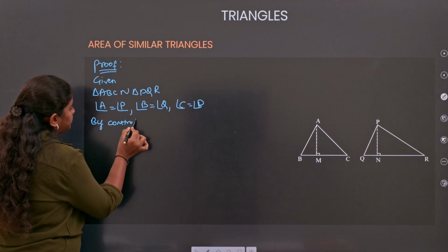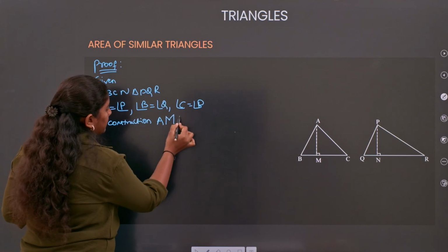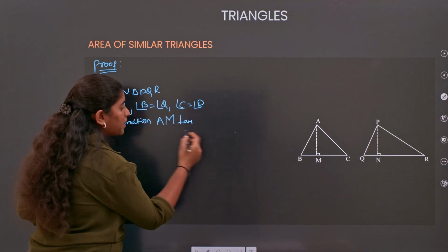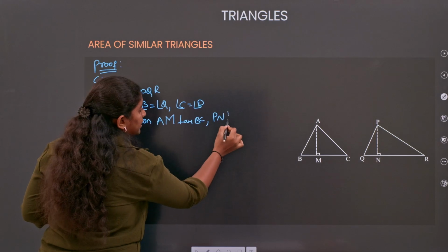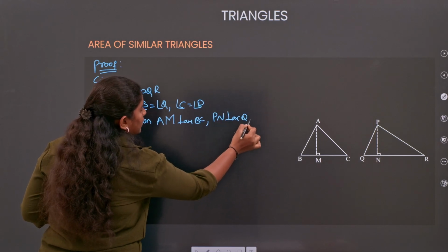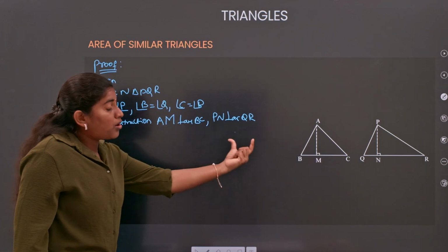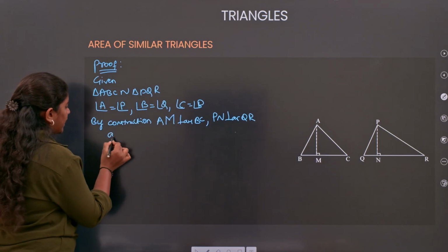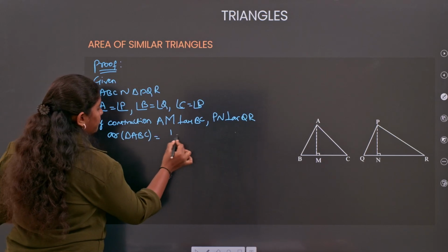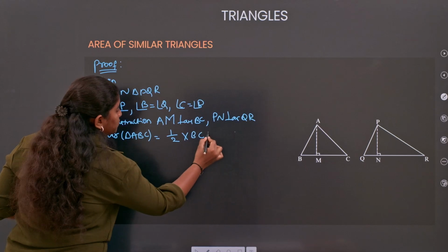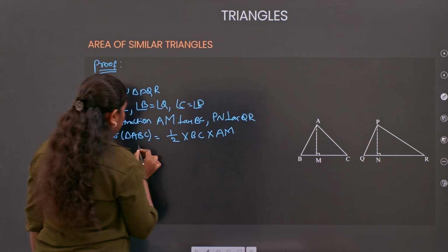By construction, we are going to take AM perpendicular to BC, and PN perpendicular to QR. Now, the area of triangle ABC is equal to half into base BC into the respective height, which is AM.